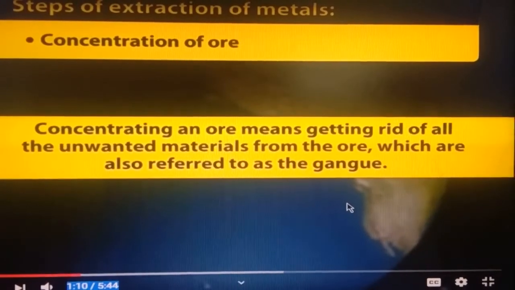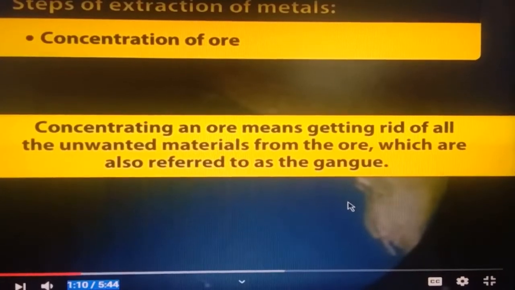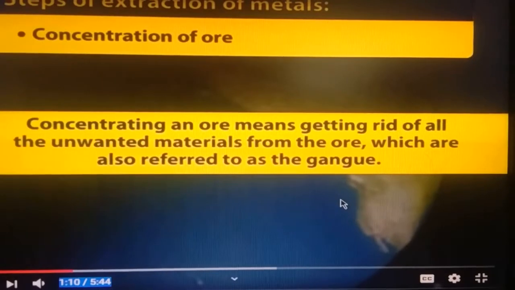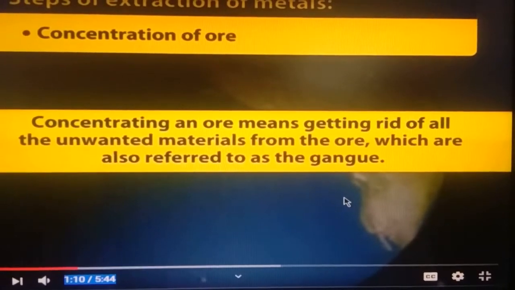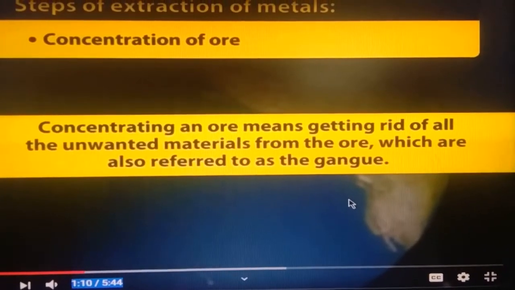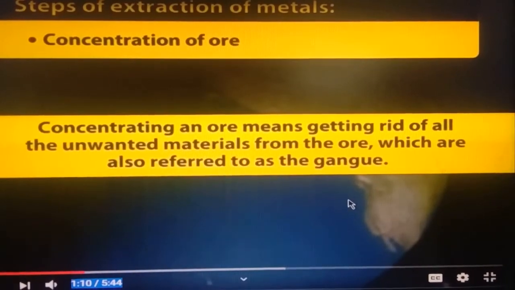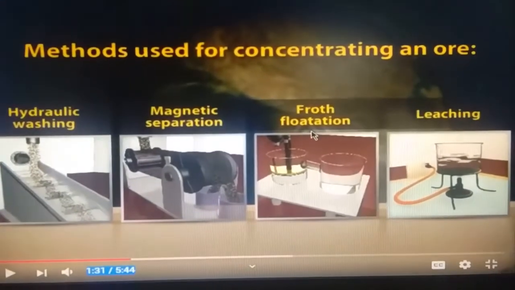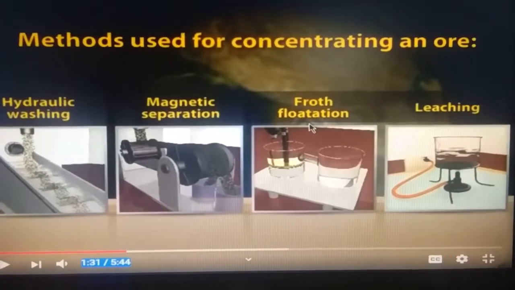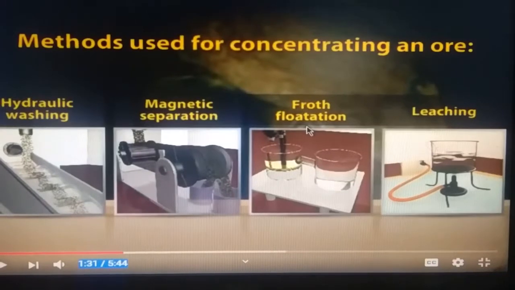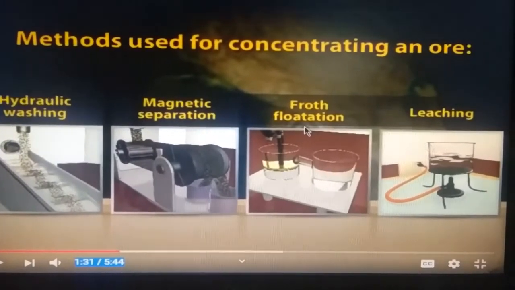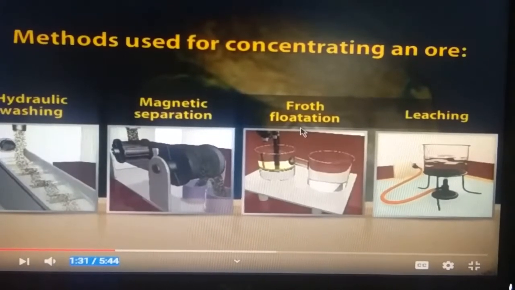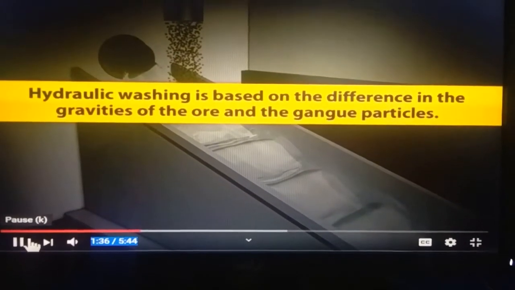Okay, now the first step is concentration of ore. Concentrating an ore means getting rid of all unwanted material from the ore, which is also referred to as gangue. Gangue contains all earthly impurities mixed with the ore. Different methods used in the process of concentrating an ore are: first, the hydraulic washing method; second, magnetic separation; third, froth flotation; and the leaching method. Now we will discuss each method.